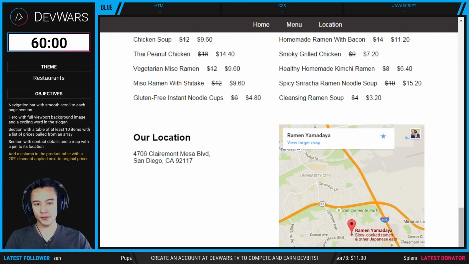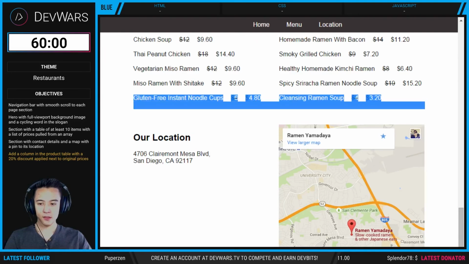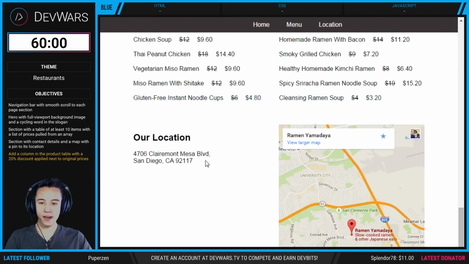Alright, the last objective is right here, the contact details right here, and it looks like they have it, as well as a map with the pin, so they get that as well.